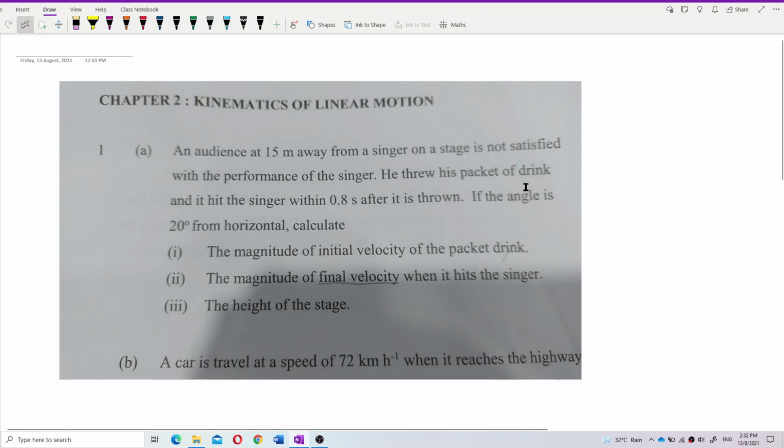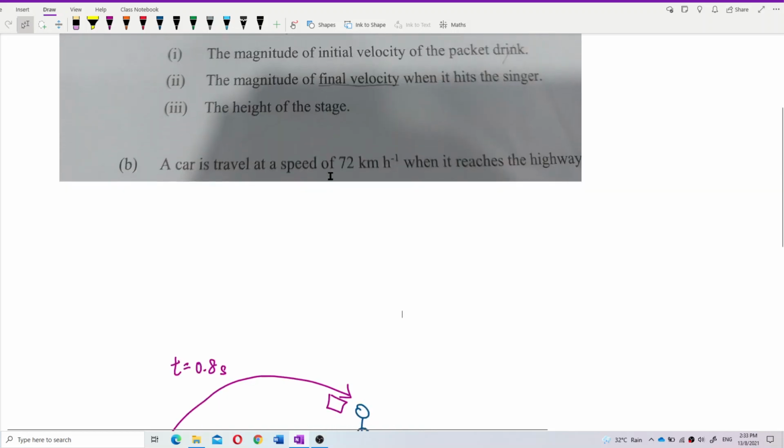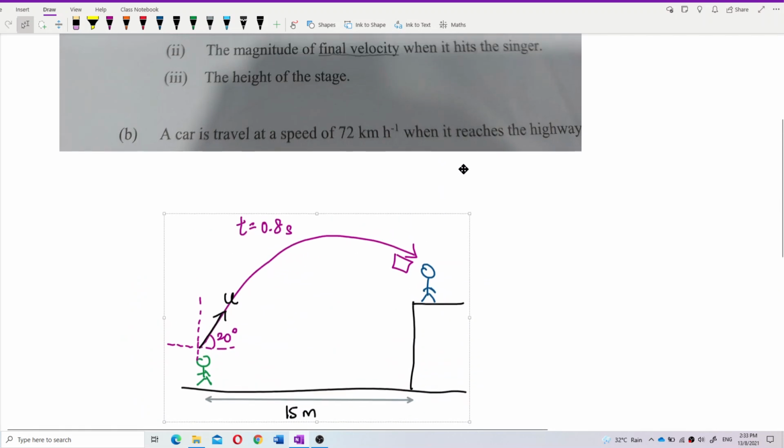Okay, first of all, we don't know what the question is talking about unless we draw a picture. We must draw a picture to represent the question. Then only we can understand the situation happening. I have drawn the picture to represent this. I drew it over here. You see that? This is the one.